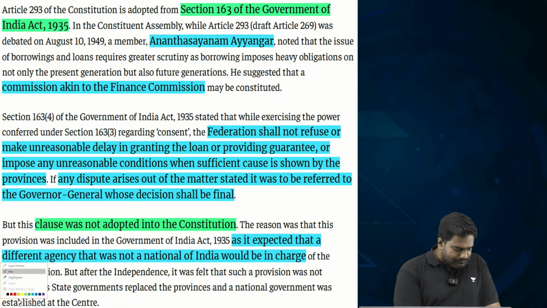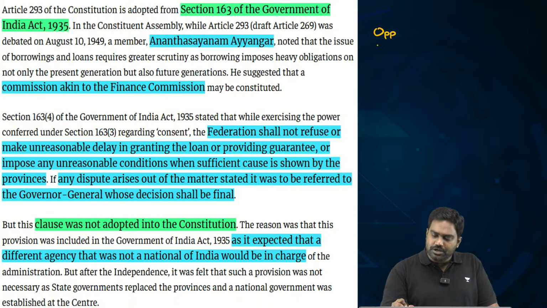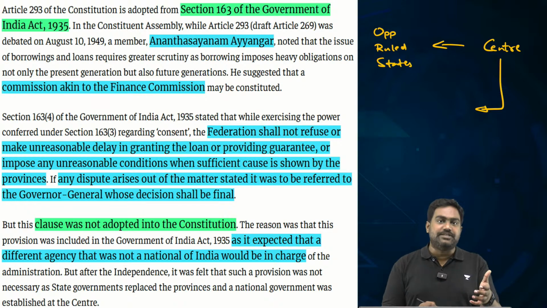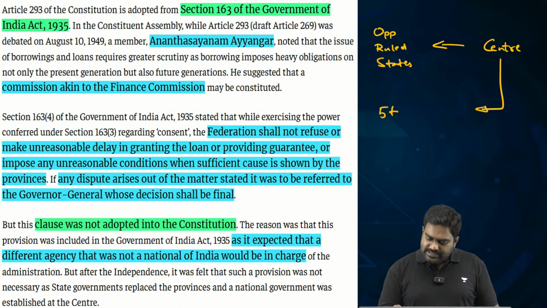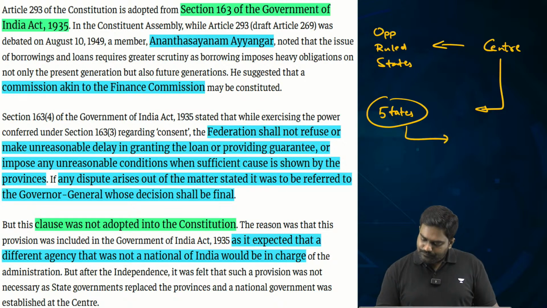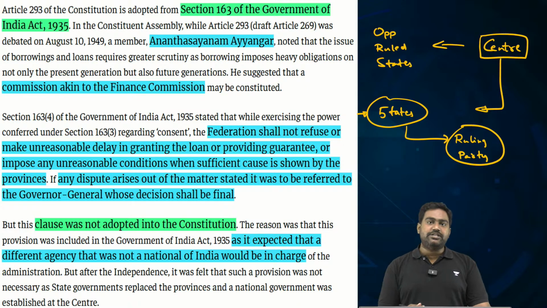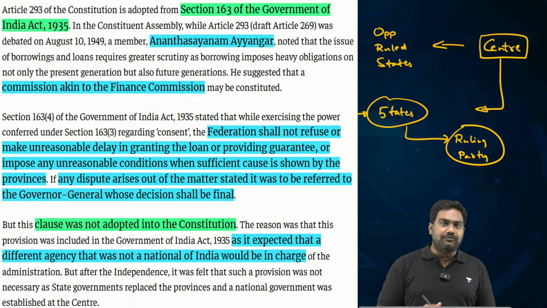There is an allegation that opposition-ruled states are being discriminated against by the center. There is an allegation that the center is showing favoritism towards those states ruled by the same party. If the ruling party at the center and states are the same, it appears that they are easily getting fresh loans. There is no ceiling limit on their borrowing ability. And the center is even helping those states by pledging the security of the Consolidated Fund of India.